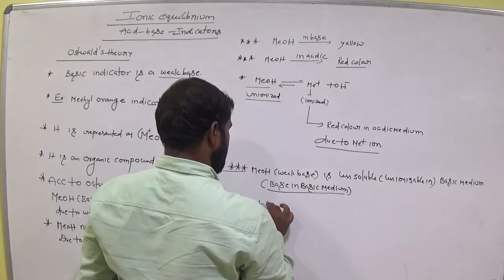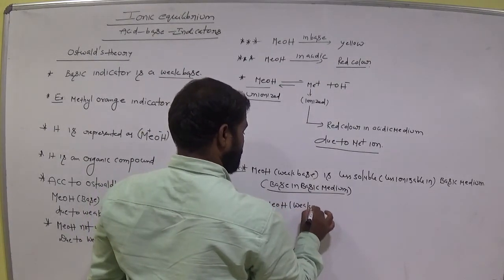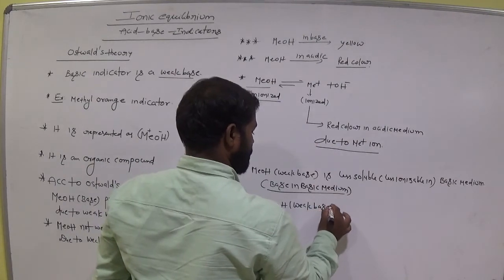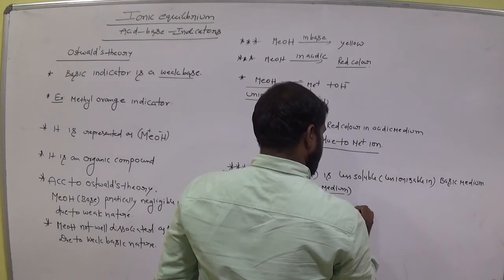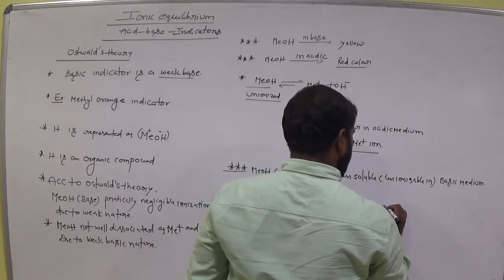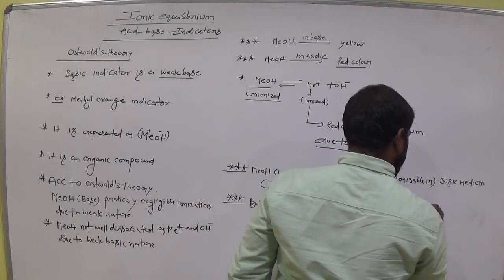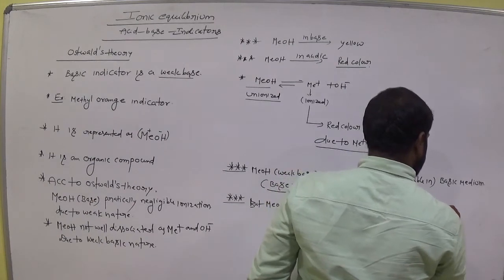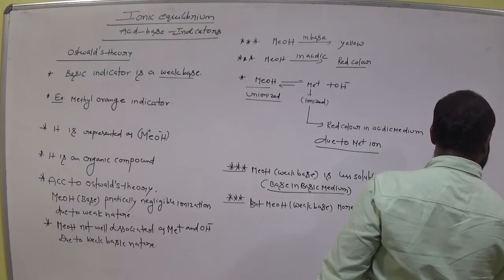But MEOH, which is a weak base, is more soluble and well dissociated in acidic medium.